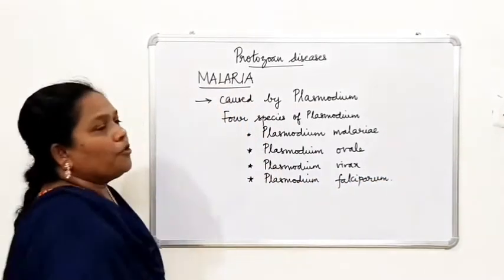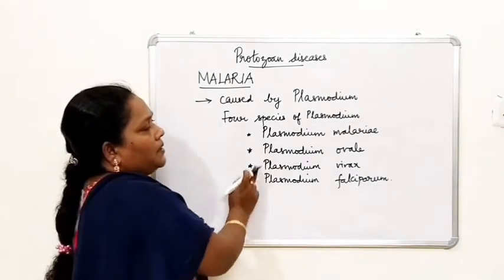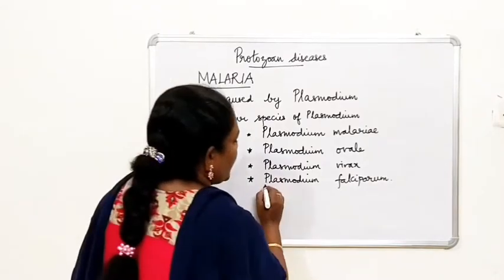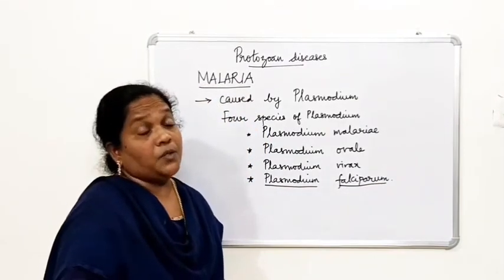So these are the four species of Plasmodium that cause malaria. And among these four species, Plasmodium falciparum causes malignant malaria, which can be even fatal.